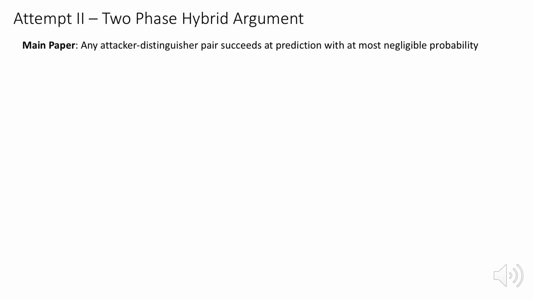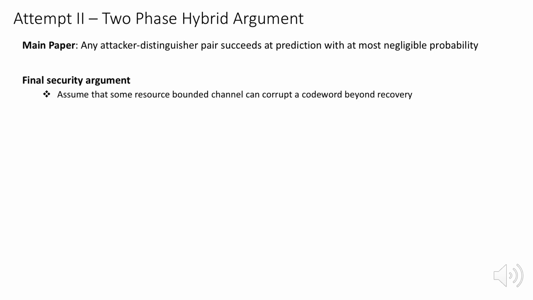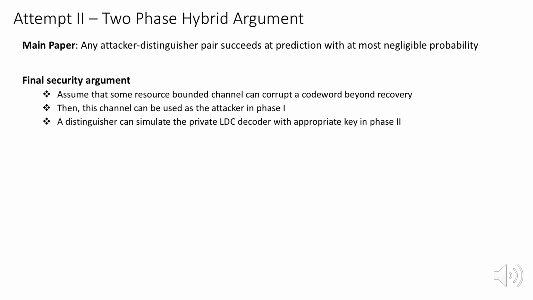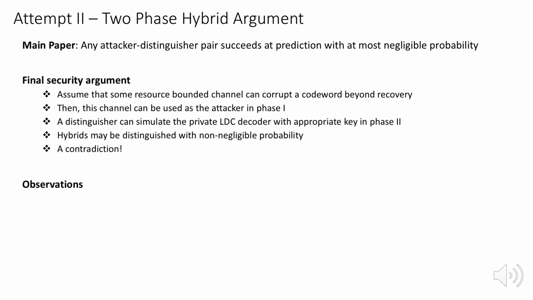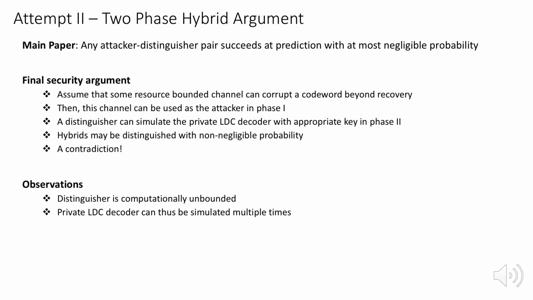The final argument proceeds as follows. Assume that some resource-bounded channel can corrupt a code word beyond recovery. Then, this channel can be used as the attacker in phase 1, and a distinguisher can simulate the private LDC decoder with the appropriate key in phase 2. This allows hybrids to be distinguished with non-negligible probability, which gives us the required contradiction. A few observations are that the distinguisher is computationally unbounded. And that's why the private LDC decoder can be simulated exponentially many times in phase 2.